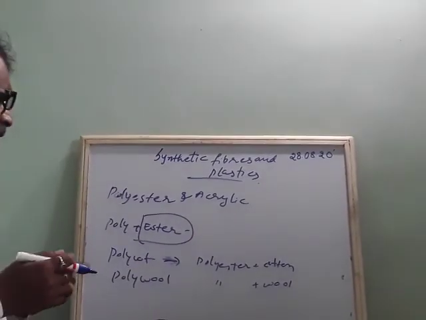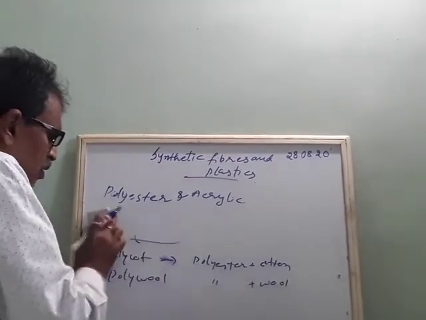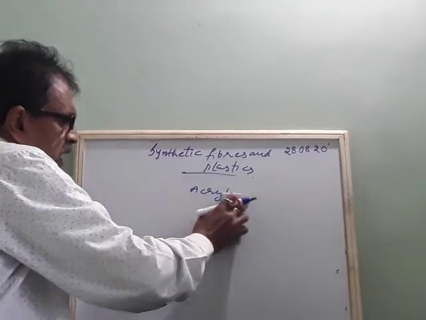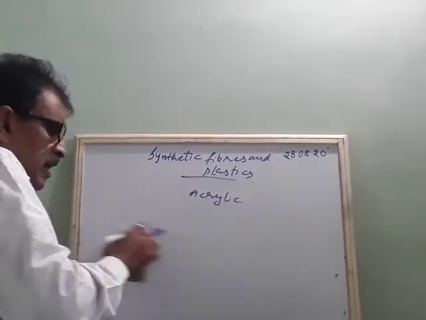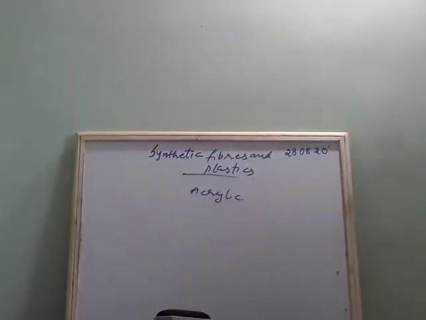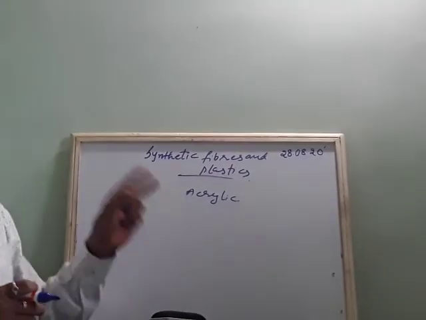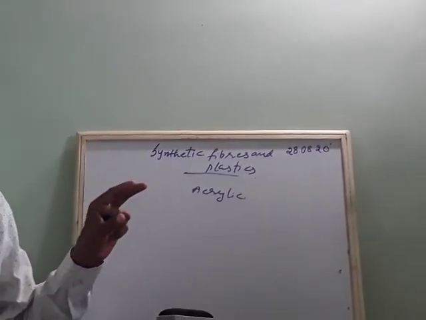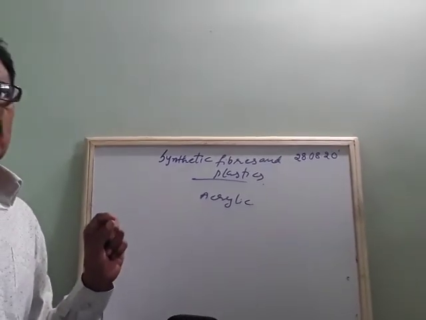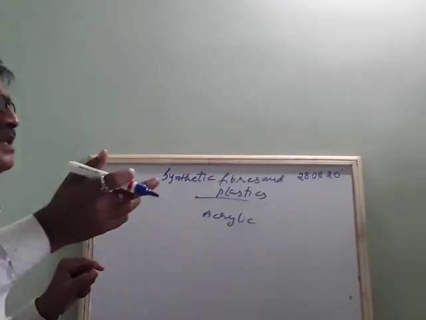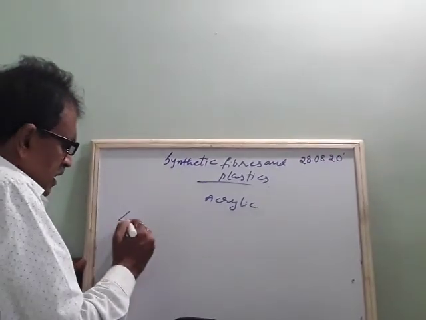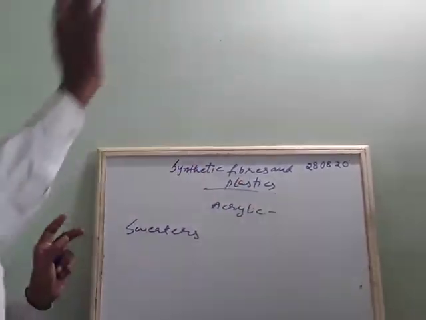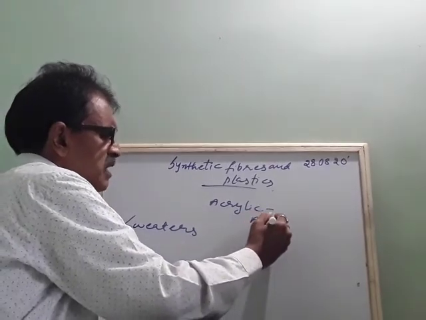Then there is one more cloth called acrylic. Acrylic is also an artificial fiber made by using synthetic chemicals, and it is used to make different clothes, especially sweaters. Generally we can call acrylic artificial wool.